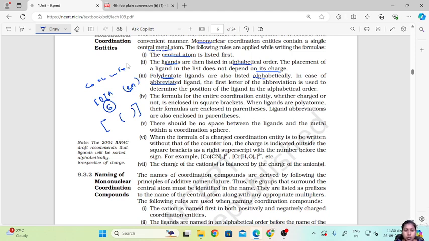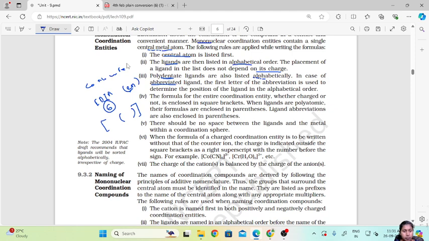There should be no space between the ligands and the metal within the coordination sphere. Whenever you write, there should not be any space between the ligands and the coordination sphere. Now, when the formula of a charged coordination entity is to be written without that of the counter ion, the charge is indicated outside the square bracket as a right subscript with the number before the sign.